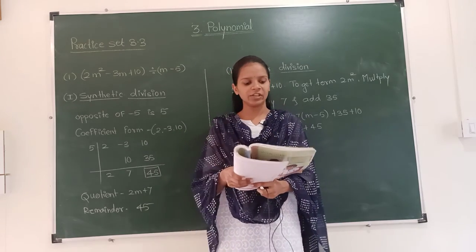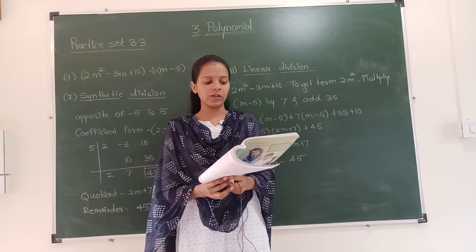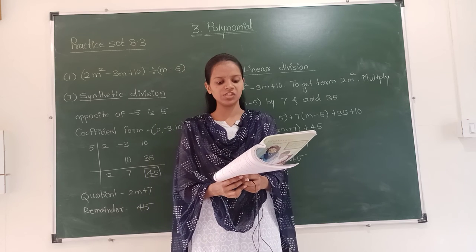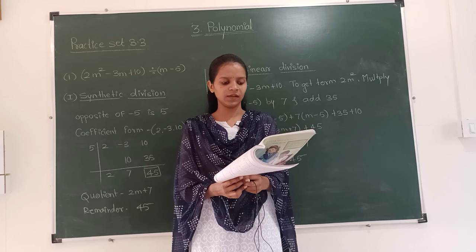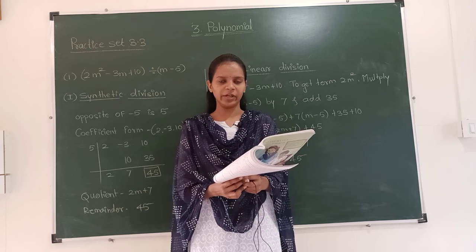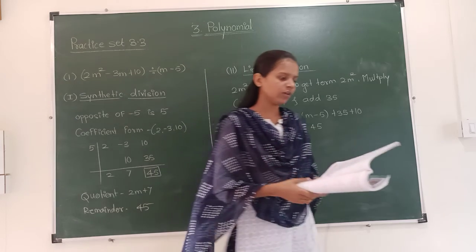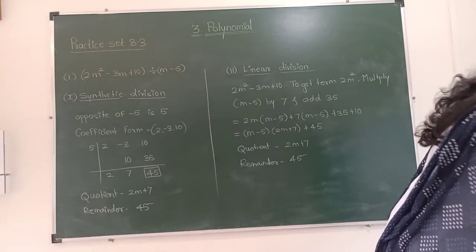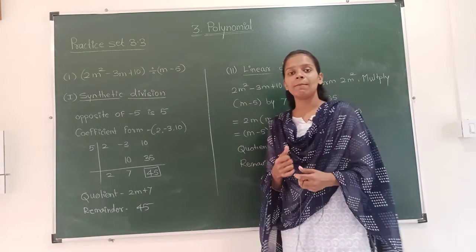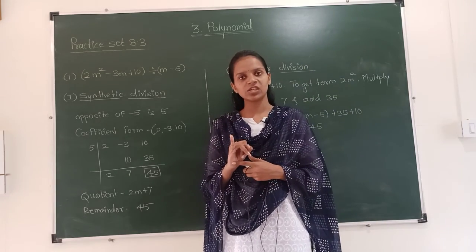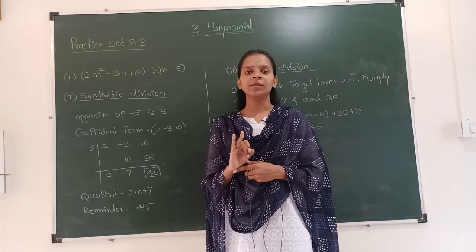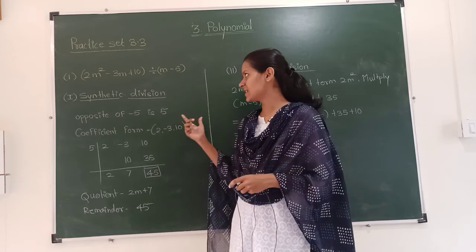See, I am reading the question. Divide each of the following polynomials by the synthetic division method and also by the linear division method. Write the quotient and remainder. So we have to divide the given polynomials by both methods of division. First one is the synthetic method of division and the second one is the linear method of division. We will solve the example.